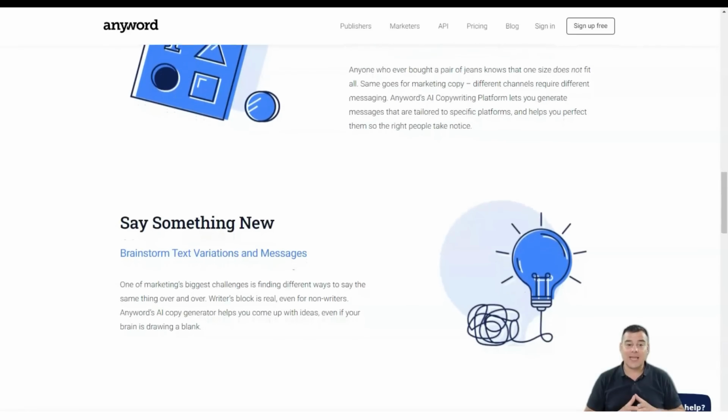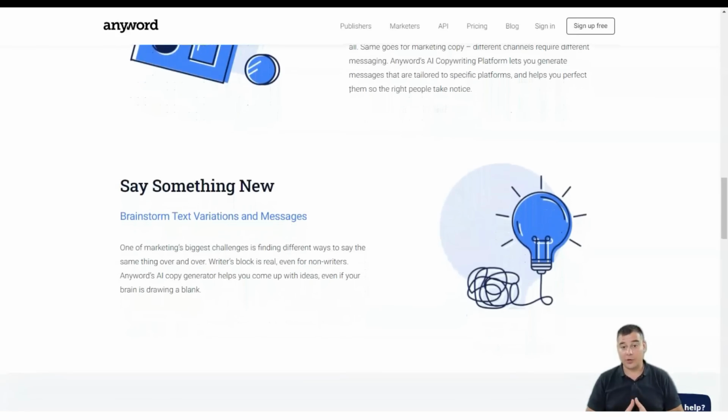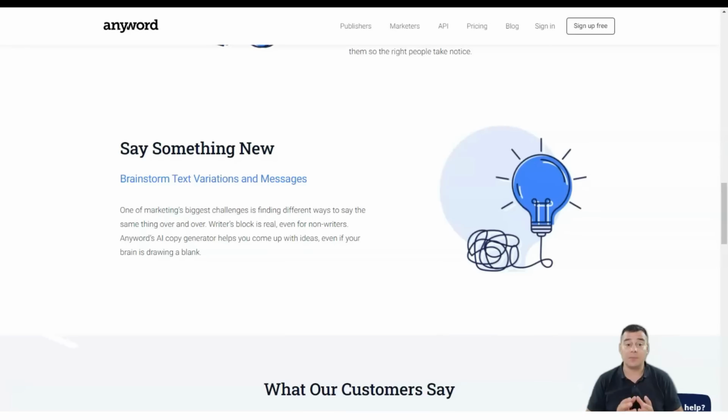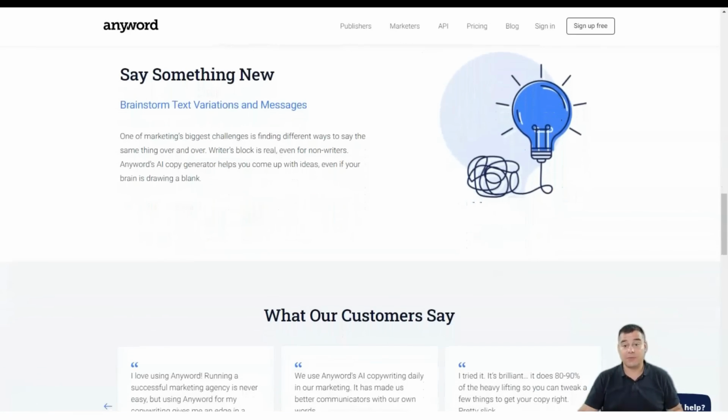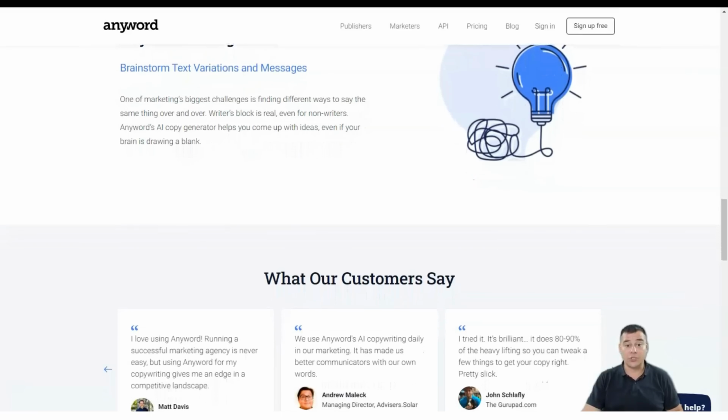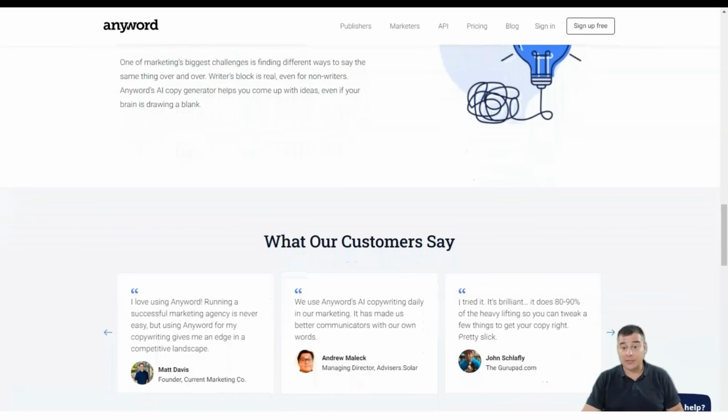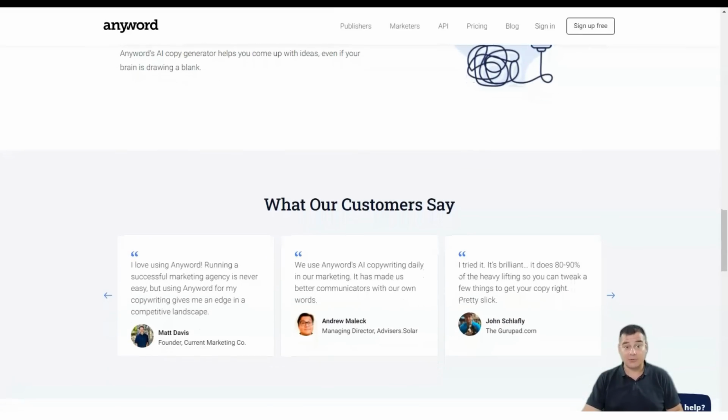One feature that sets AnyWord apart from other well-known AI copywriting services is the ability to check the impact of your content with a predictive performance score. This shows which type of content is most likely to impact your audience, saving your time and resources.